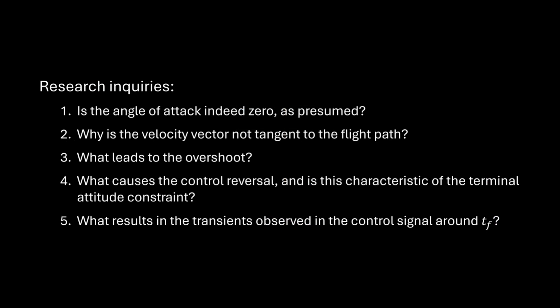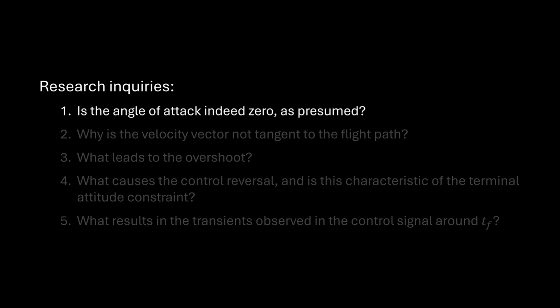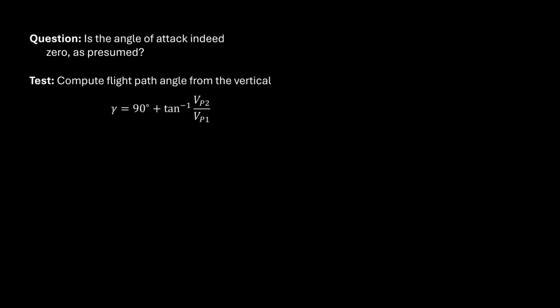At this point, we have several research questions, so we move on from this initial phase of observations to developing and testing hypotheses. We would like to know first if the angle of attack is 0 as we assumed. The test is to compute angle of attack from the simulation data. That is, we will compute flight path angle reference to the vertical line, then we compute angle of attack from the flight path angle gamma and the pitch angle theta.